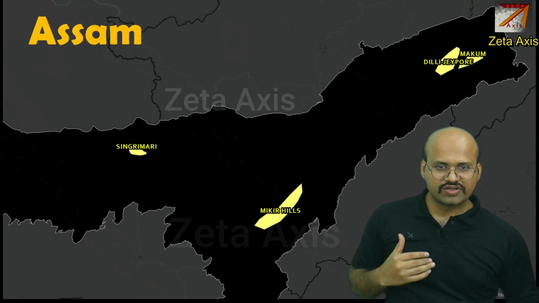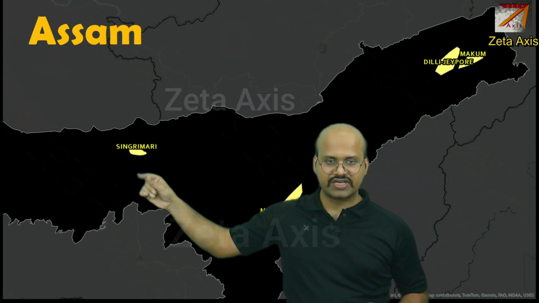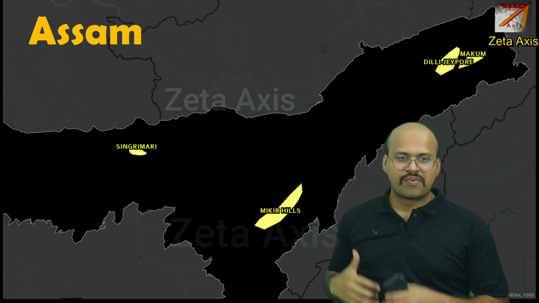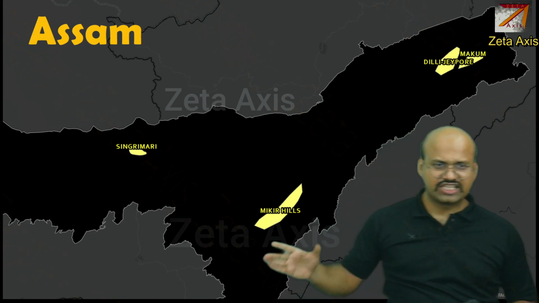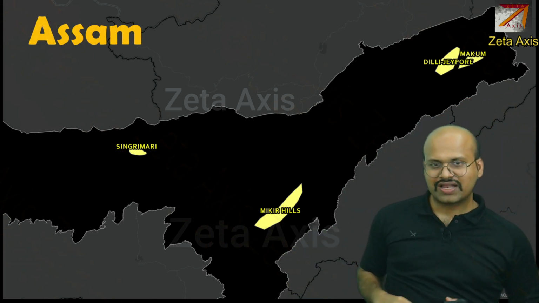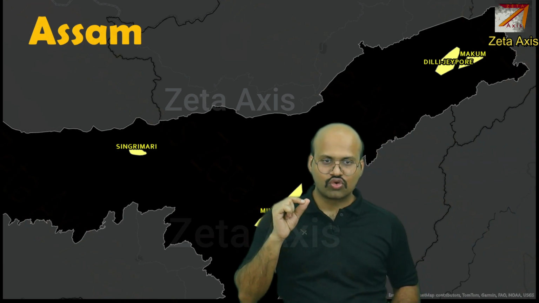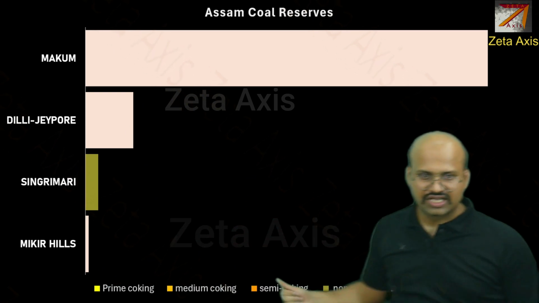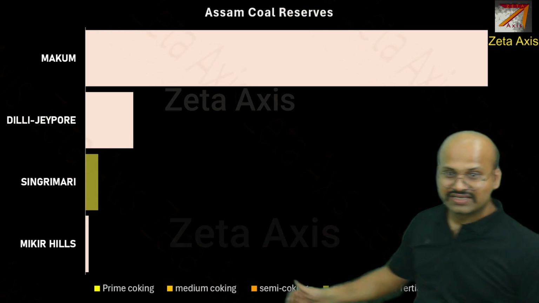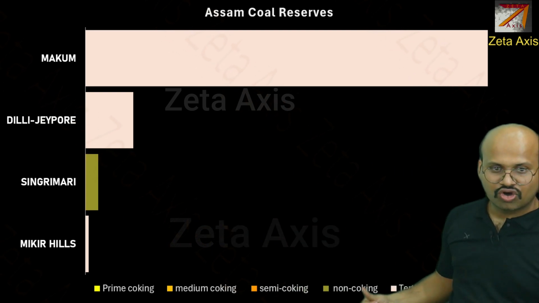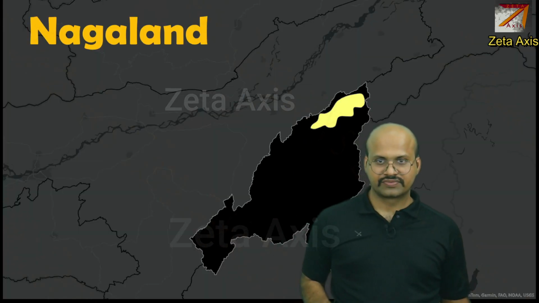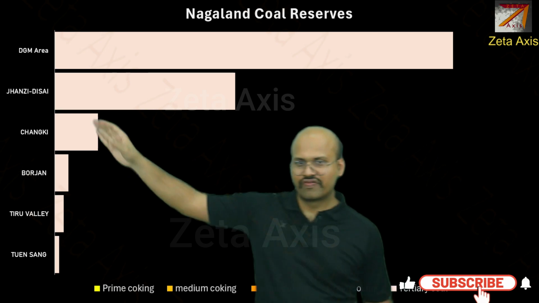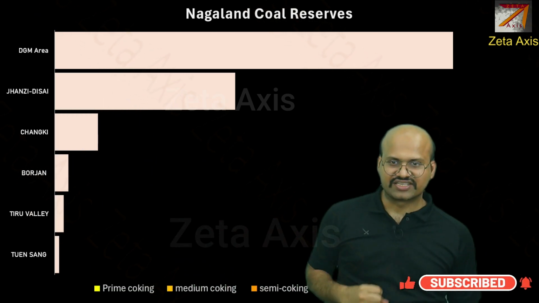Then we have Assam, where the most important coalfields are Singrimari, Mikir, Dilli Jaipur and Makum. Makum is the most important coalfield of Assam. These coalfields produce tertiary coal, while Singrimari produces Gondwana coal. And here we can see that Makum, Dilli Jaipur, Mikir Hills, they all produce tertiary coal, while Singrimari produces non-coking coal which is of Gondwana type. Then in Nagaland, in the northern region, we have lots of smaller coalfields, and their names are over here, and they all produce tertiary coal.